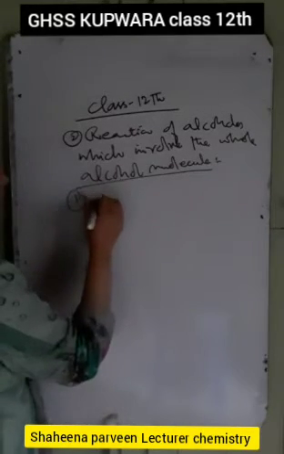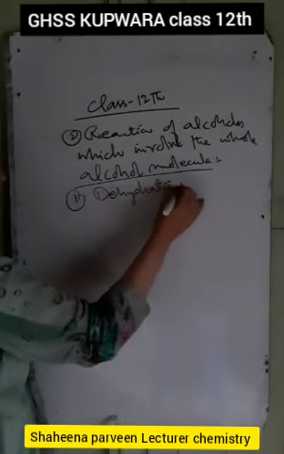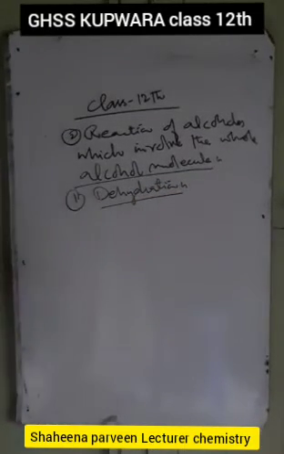First in this is dehydration. What do you mean by dehydration? Dehydration means loss of water. So alcohols can be dehydrated to either alkenes or ethers. First, dehydration of alcohols to alkenes. How does dehydration of alcohols to alkenes happen? When we add excess of H2SO4 to alcohols, which acts as a dehydrating agent, the alkenes are formed at a temperature of 433 to 443 Kelvin.